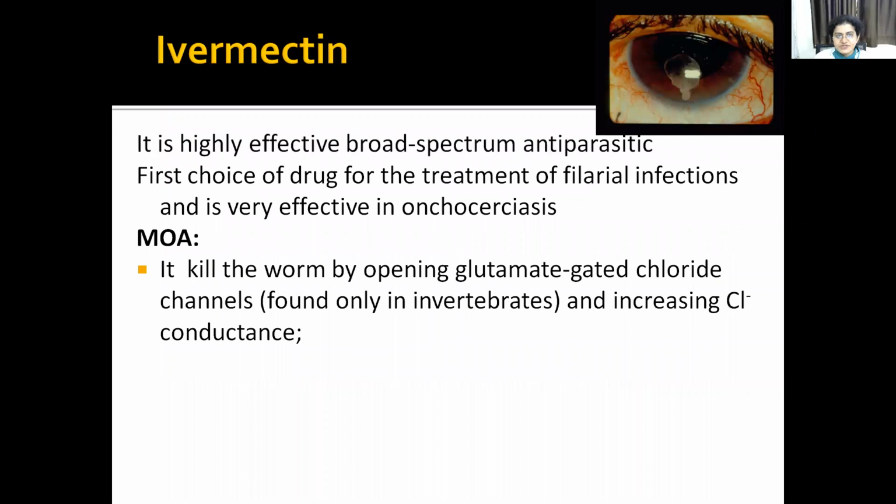Then next comes ivermectin. Ivermectin is mostly used for filarial infections caused by Wuchereria bancrofti, and onchocerciasis. So what does it do? It opens the glutamate gated chloride channels.